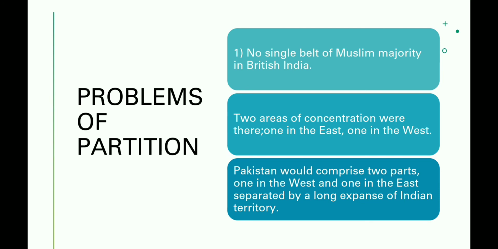The first problem was that there was no single belt of Muslim majority in British India. We will understand this through a map of India at that time. It is said that there were 2 areas of concentration, one in the eastern part of India and another one in the western part of India. So let us see a map here.